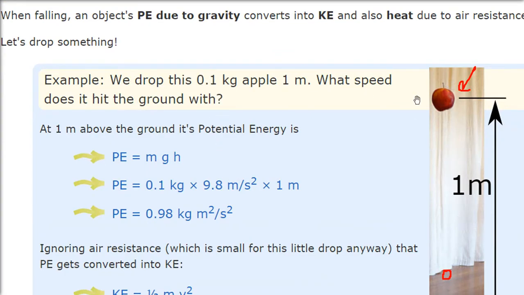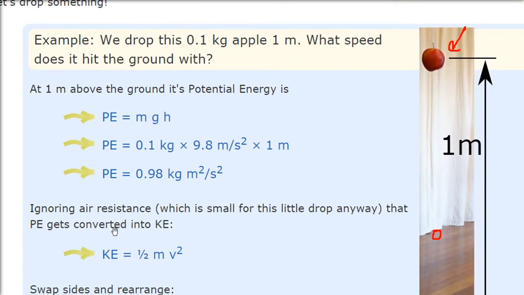So what is the energy it has here? mgh, because it is static. So mgh, 0.1 into 9.81 into 1, which is 0.98. So it is having energy here. Now we just ignore the resistance of air, and we say that it is now coming down. What is the speed when it touches the ground? Now this potential energy will be all converted to kinetic energy. So this potential energy and kinetic energy can be equated.